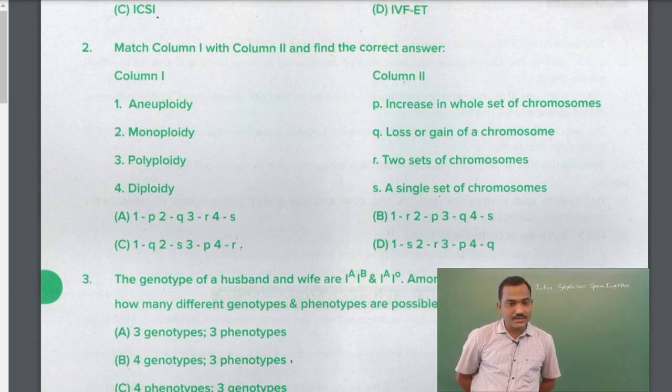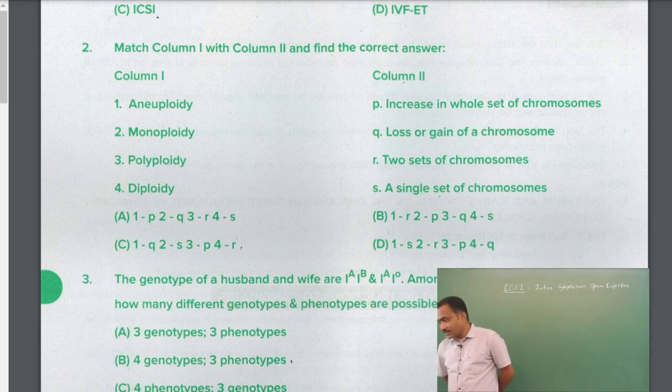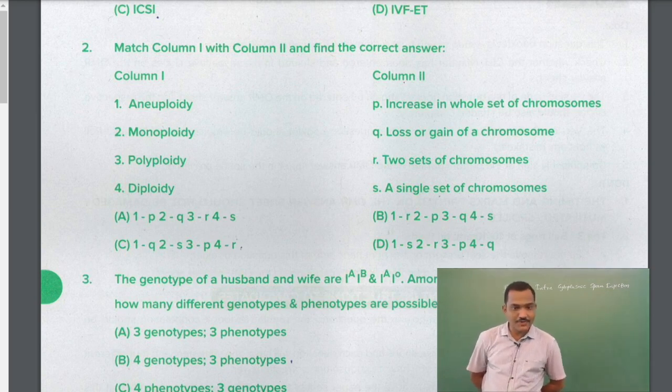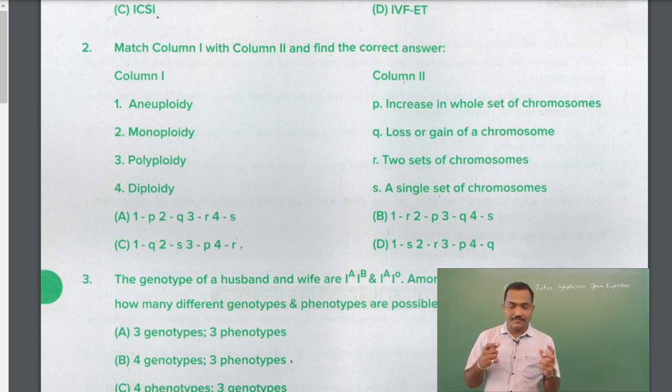So next question, match column 1 with column 2. We can see in column 1 there are 4 options, and column 2 also has 4 options. So aneuploidy, monoploidy, polyploidy and diploidy. If you are smart enough, you can just look at the fourth one, that is diploidy.